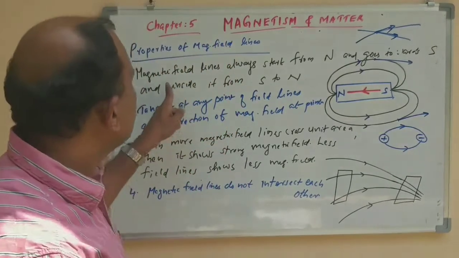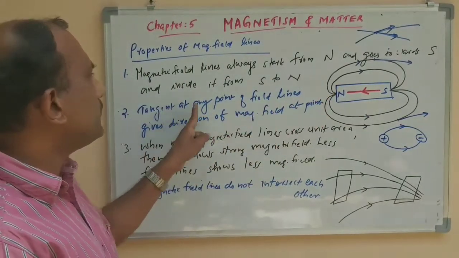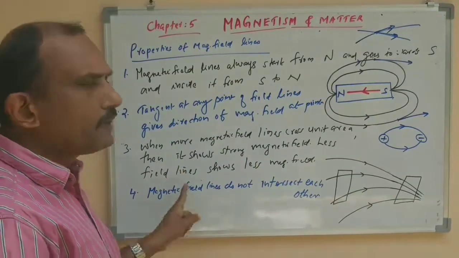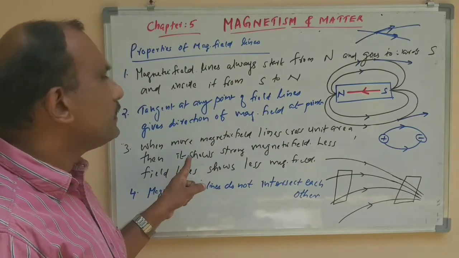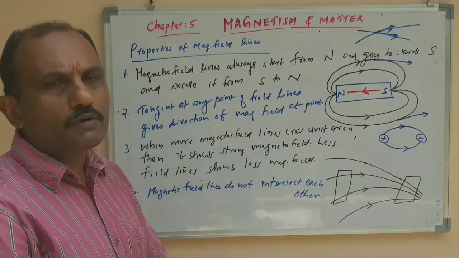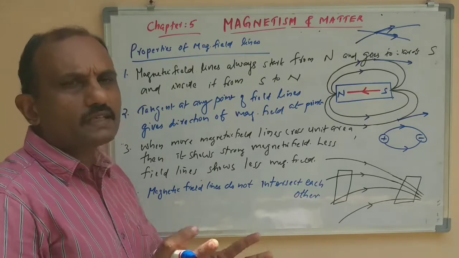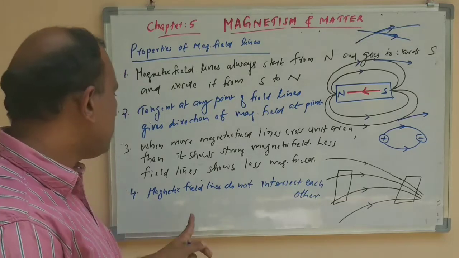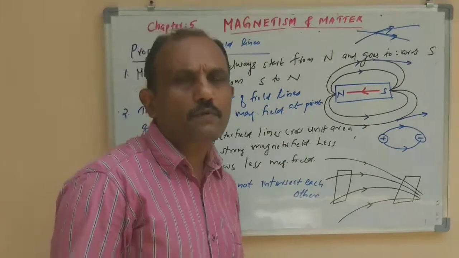Okay. Magnetic field lines start from north and go towards south, and inside they go from south to north. The tangent at any point on a field line gives the direction of the magnetic field at that point. When more magnetic field lines cross the unit area, that indicates a stronger field. If the field lines are fewer, then it indicates a weaker field. Then magnetic field lines do not intersect each other. So these are the different properties.